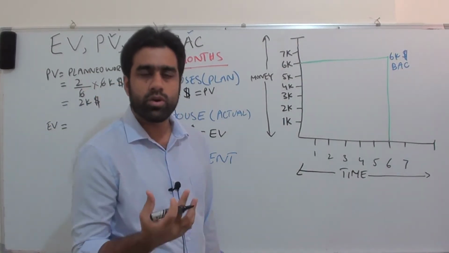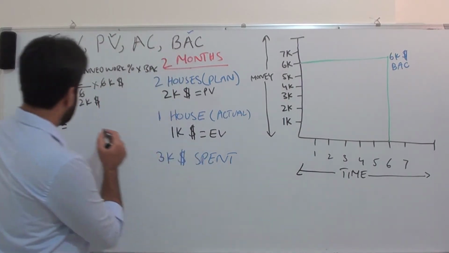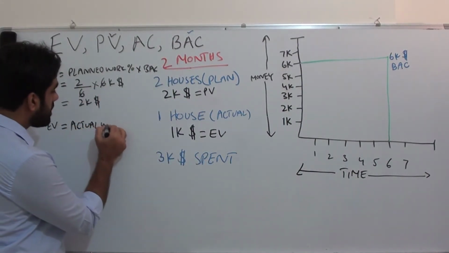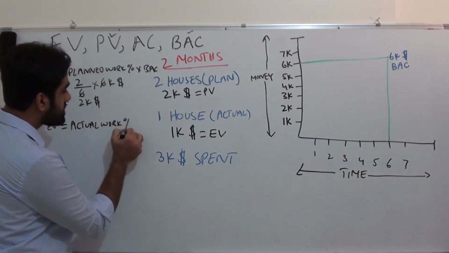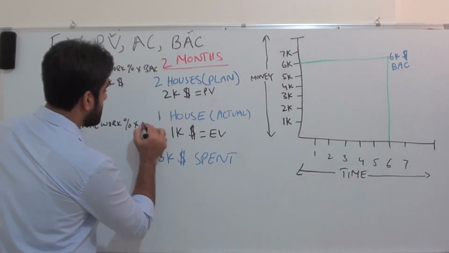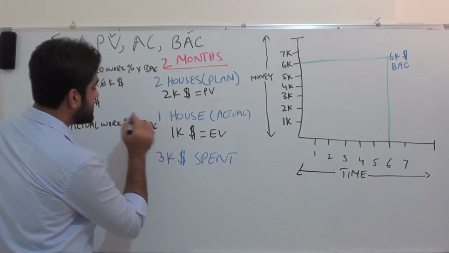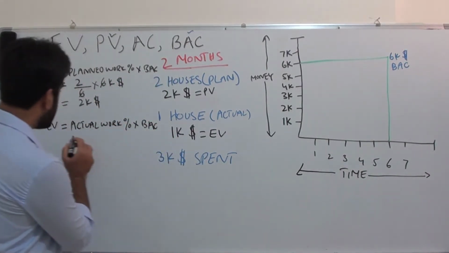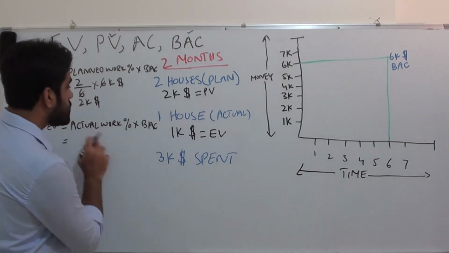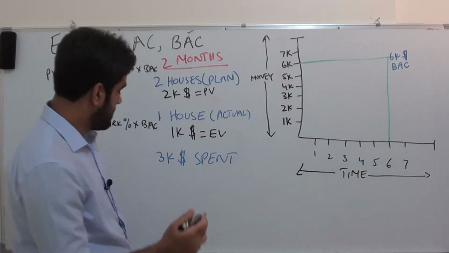Yes, actual work percentage multiplied by BAC, right?